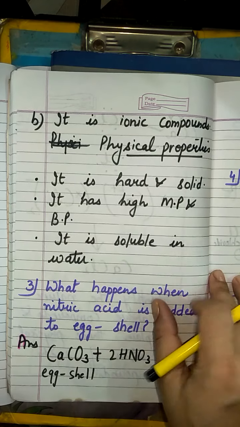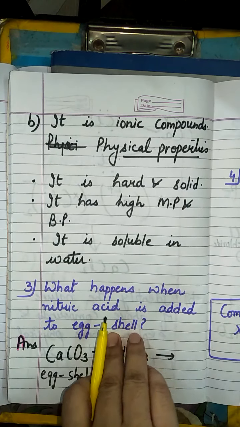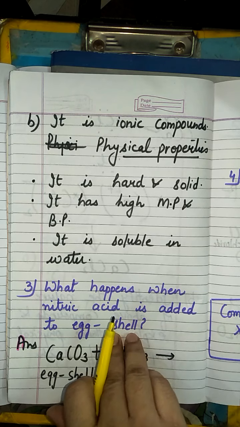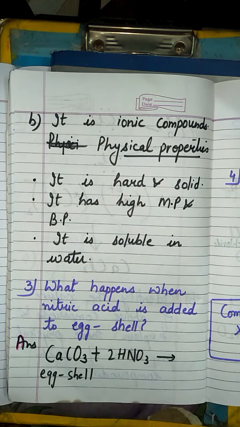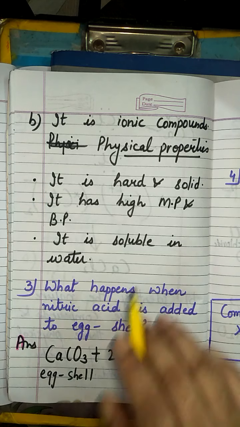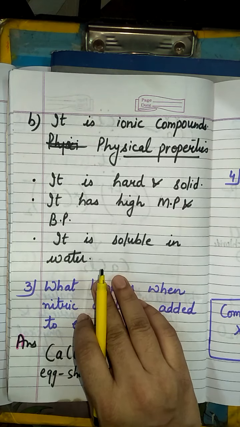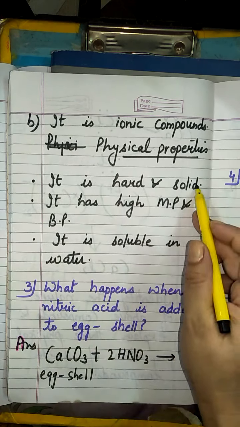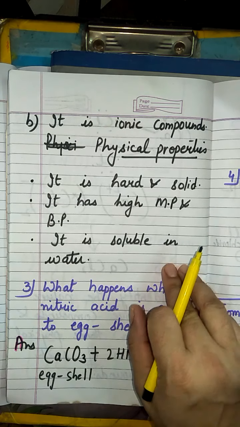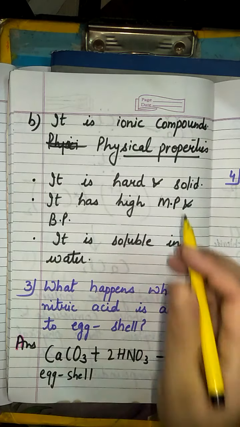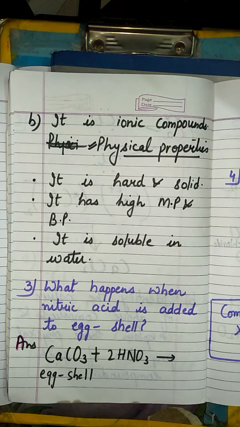So firstly, the physical property I have written: they are hard crystalline solids, we know. Number 2, they have high melting and boiling points. And number 3, they are soluble in water but not soluble in kerosene and other organic solvents. So here there is no need to explain why they are hard or why they have high melting and boiling points. Here he has asked for the simple physical properties.